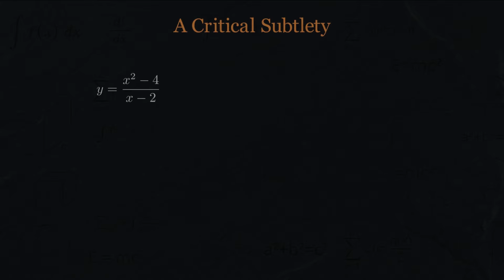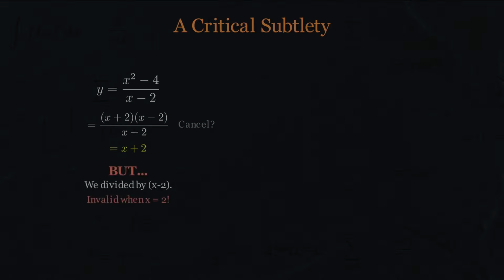Now let me show you something that seems like nothing, but is actually everything. Consider this function. y equals x squared minus 4 divided by x minus 2. We can factor the numerator. x squared minus 4 equals x plus 2 times x minus 2. Now it's tempting to cancel.